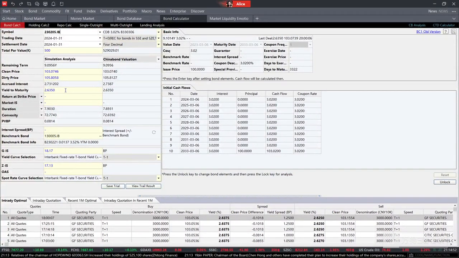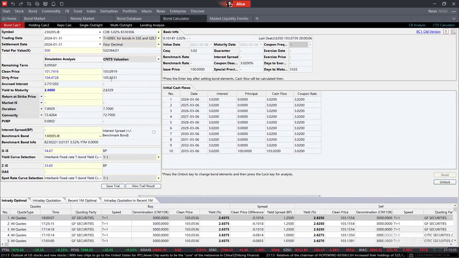So right now, I can just enter our forecasting. For example, if my forecasting is 2.80%. Then I press enter. Then we can see once I press enter, other results will also change automatically, which is really easy for you to get the latest or even your own forecasted clean price and dirty price showing over here. And also we can adjust the valuation source as we want. Right now over here is from the China bond valuation. If I want to change the result to the CFETS valuation, then the result will also change over here, which can be really helpful for your bond price forecasting.